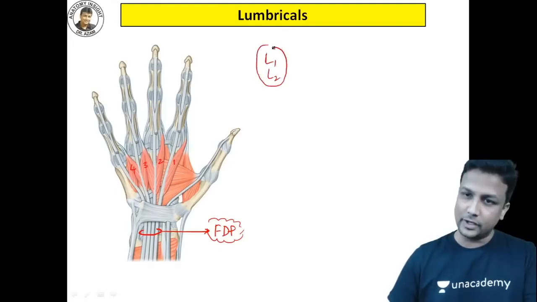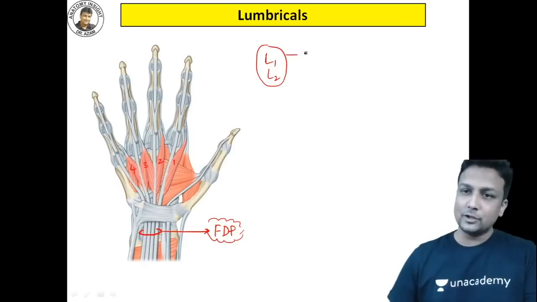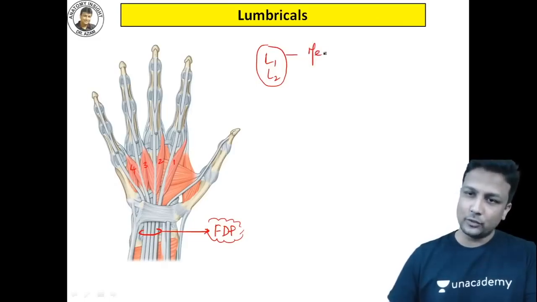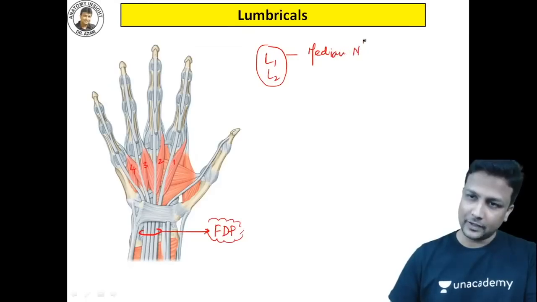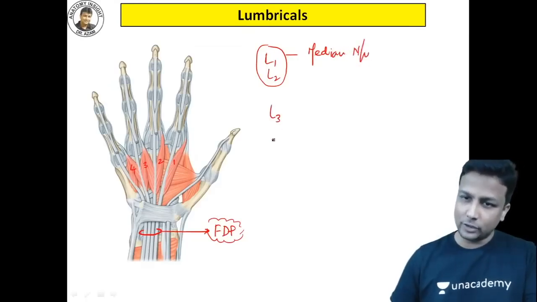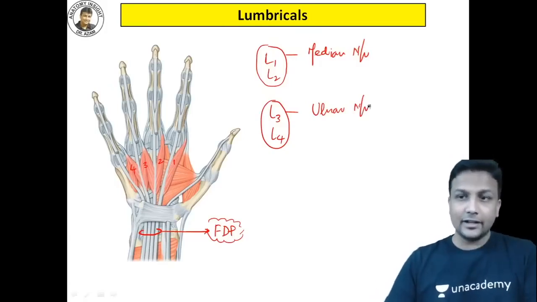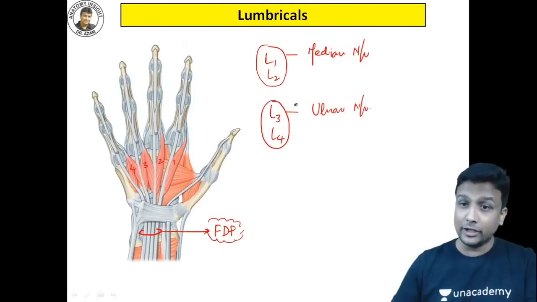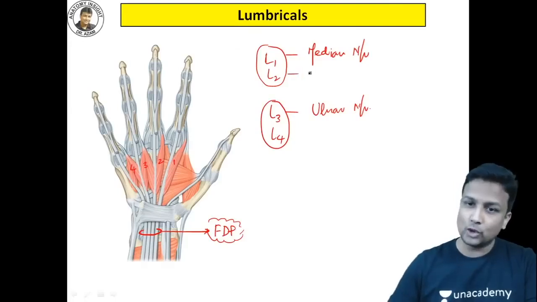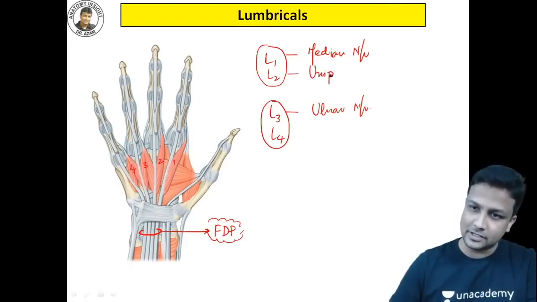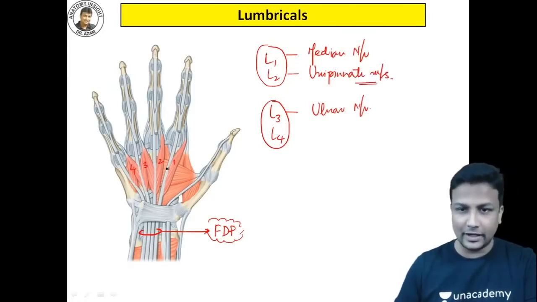Come on, say it loud and clear, everyone. L1 and L2 will be supplied by which nerve? These two will be taken care of by your median nerve. And after that, the third and fourth lumbrical, these two will be taken care of by your ulnar nerve. Nerve supply, we already know about that. And if you want to remember something more here, you can clearly see in the diagram that median nerve is supplying the first and second lumbrical, and those two are unipinnate muscles. They are originating only from one tendon.